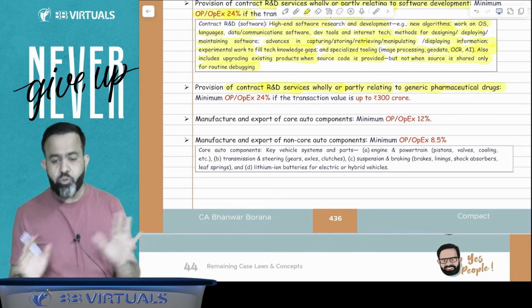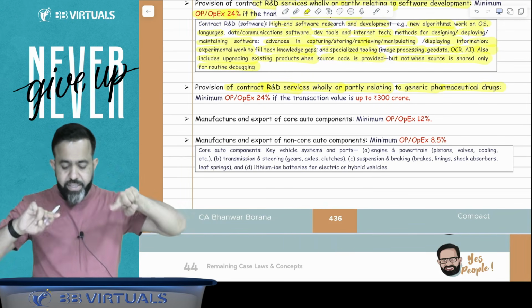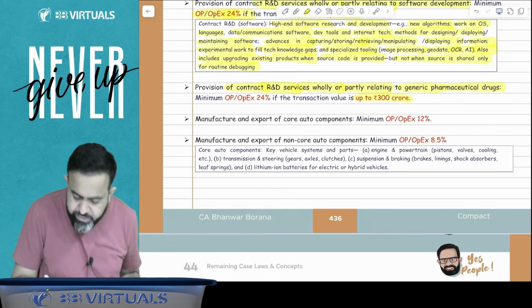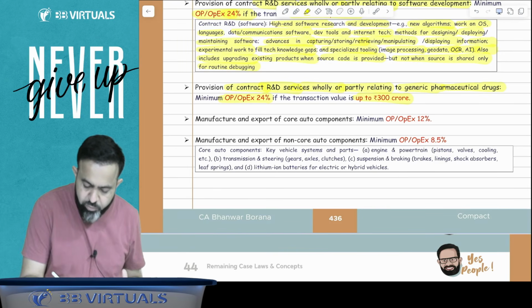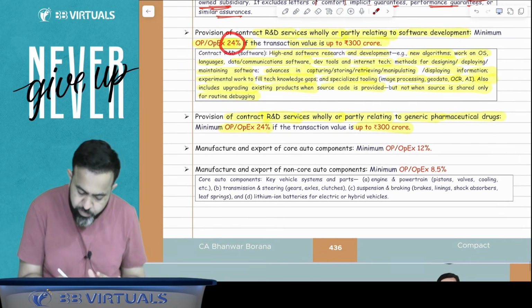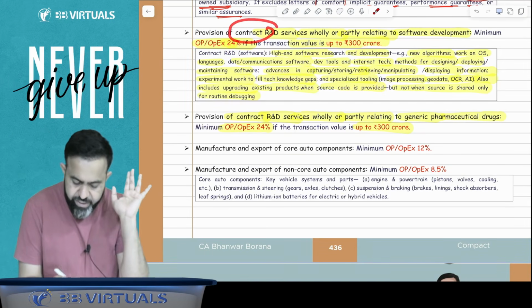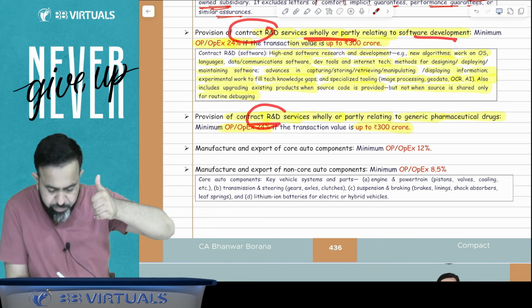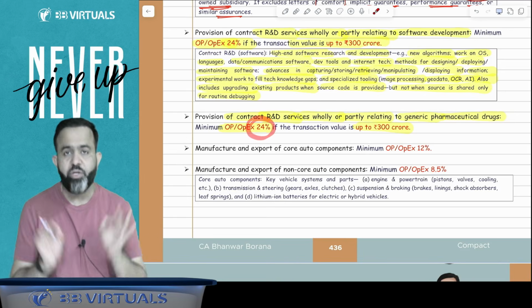So if you are doing research and development service wholly or partly relating to generic pharmaceutical drugs, and your international transaction is within the limit of 300 crore, then declare a profit of 24%. So here also it is 24% and here also 24%. Contract R&D in relation to software development, then 24%, and research and development related to generic pharmaceutical drugs, then also 24% profit you have to declare.